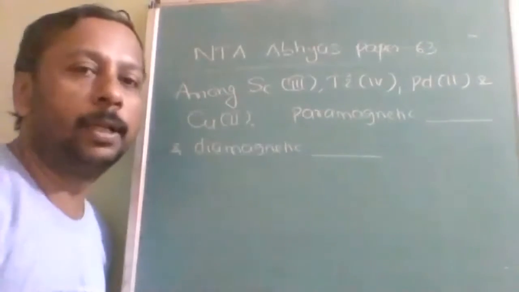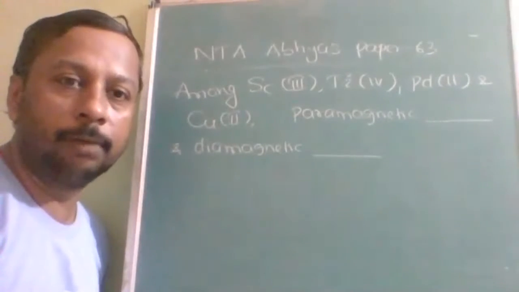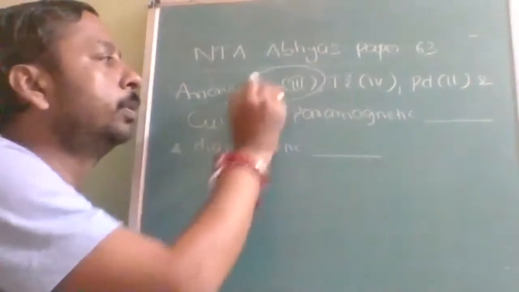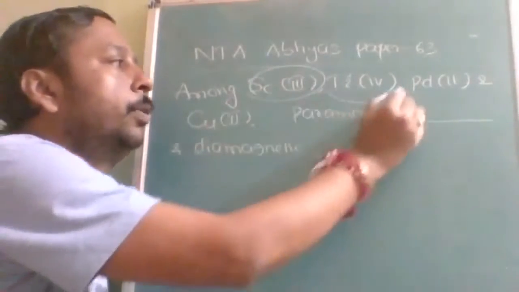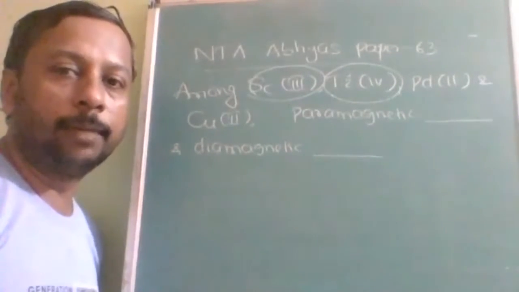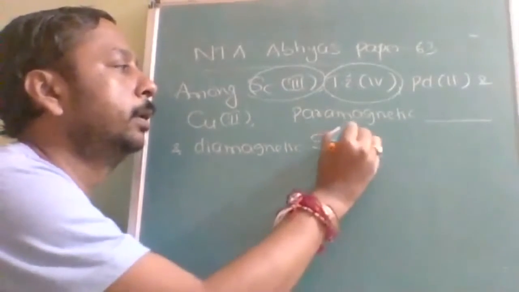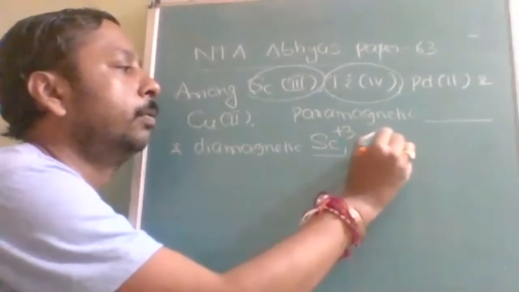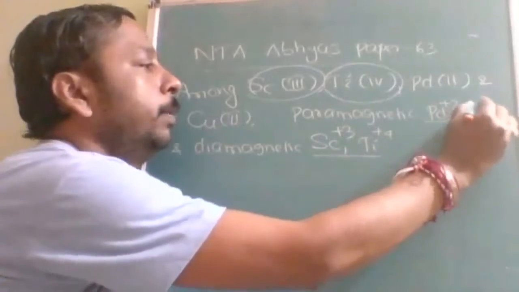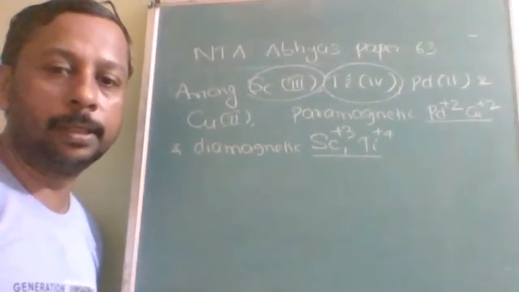Scandium is 21, 4s2, 3d1. All three electrons are removed, therefore it is diamagnetic. Titanium is 4s2, 3d2. All four electrons are removed, therefore it is also diamagnetic. Diamagnetic are scandium plus 3 and titanium plus 4. The remaining two, palladium plus 2 and copper plus 2, are paramagnetic. Is this clear?